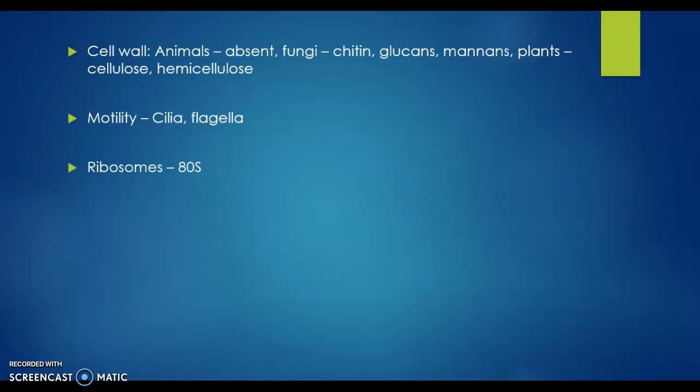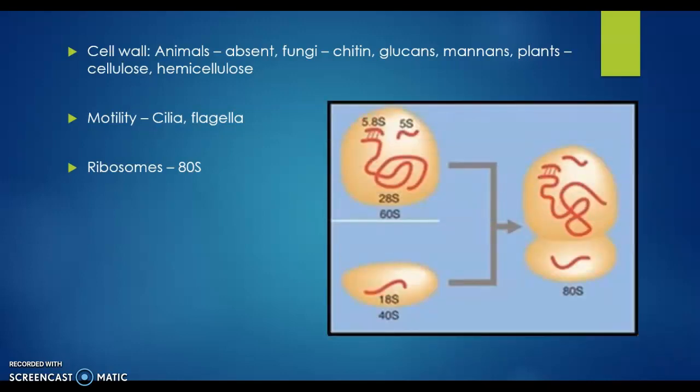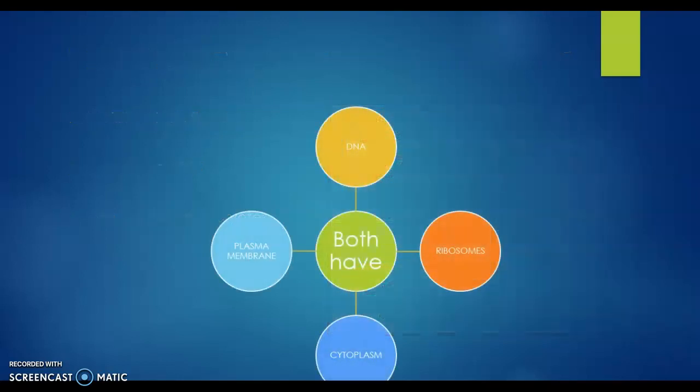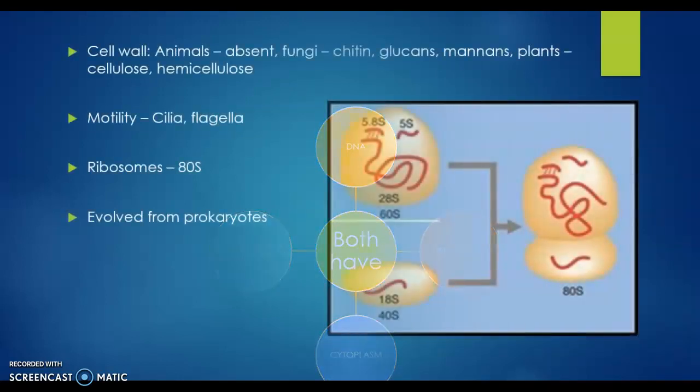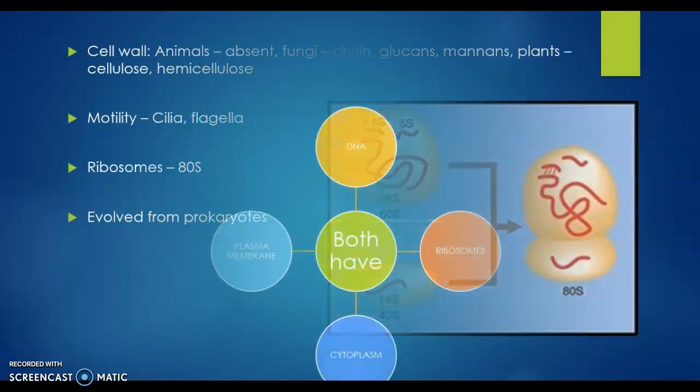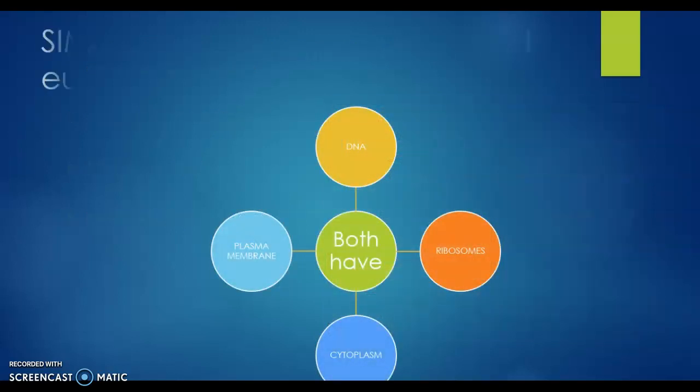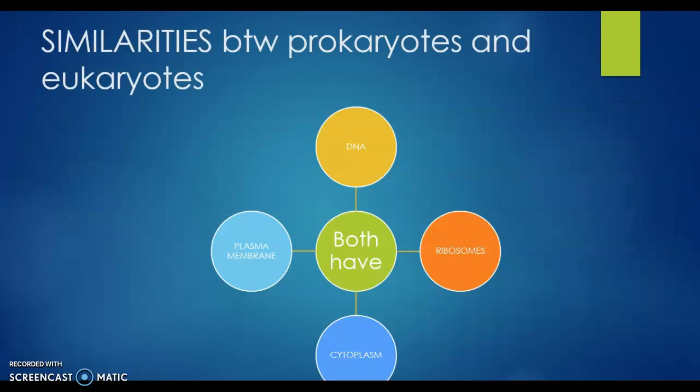And what about the ribosomes? Ribosomes are 80S ribosomes. Okay, the smaller subunit is 40S and the larger subunit is 60S. Combined together, it is the 80S ribosome, whereas in prokaryotes, it is the 70S ribosome. Okay, there is a theory that suggests that eukaryotes evolved from the prokaryotes.